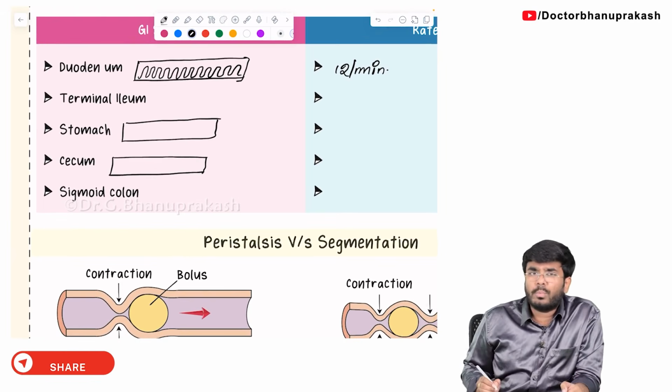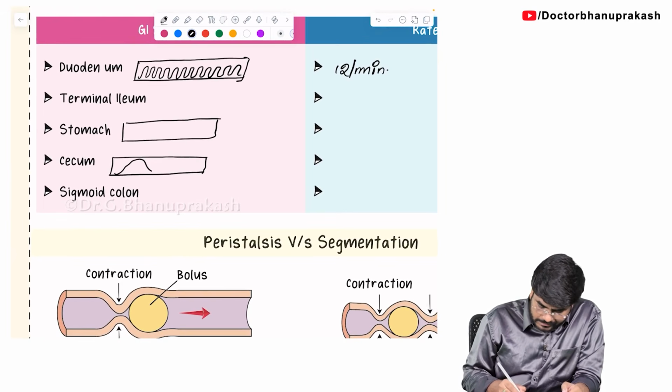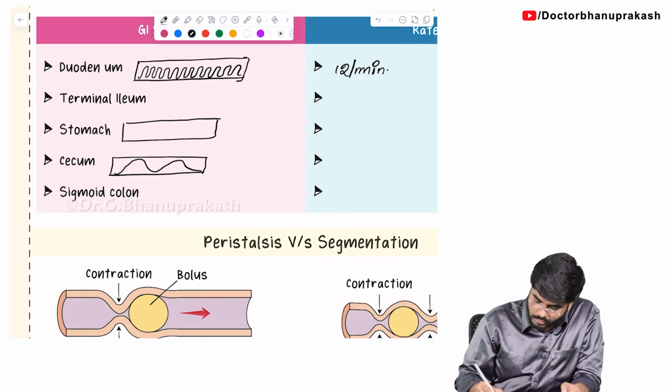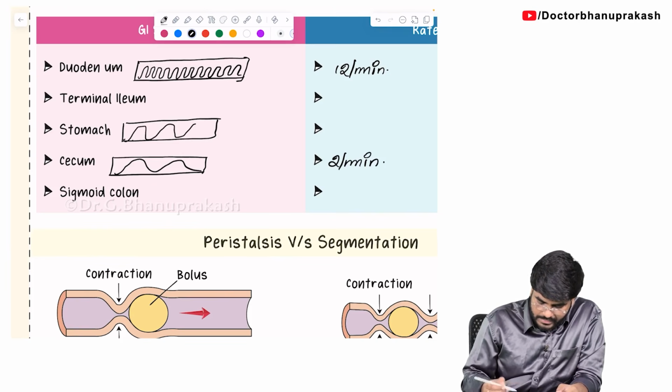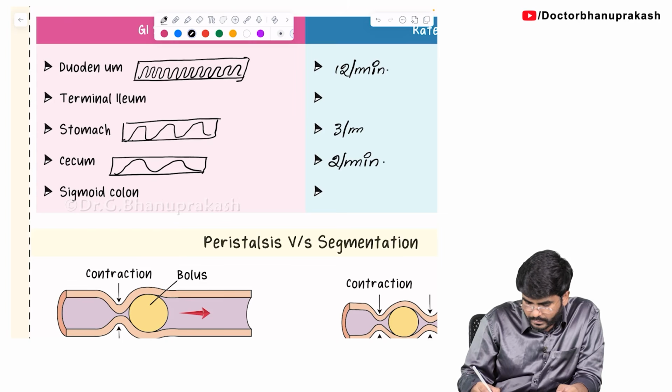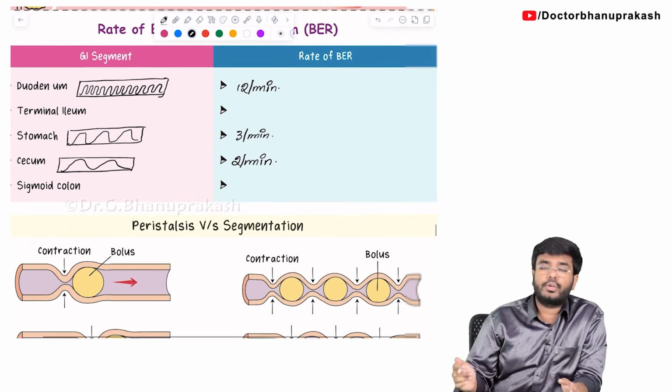But what about the cecum? How many times is it fluctuating? It's only 2 times per minute. And in one of the exams they have asked about the stomach also. Okay, how many times? It's 3 times per minute. Okay, so these are the 3 important things which I want you to know.